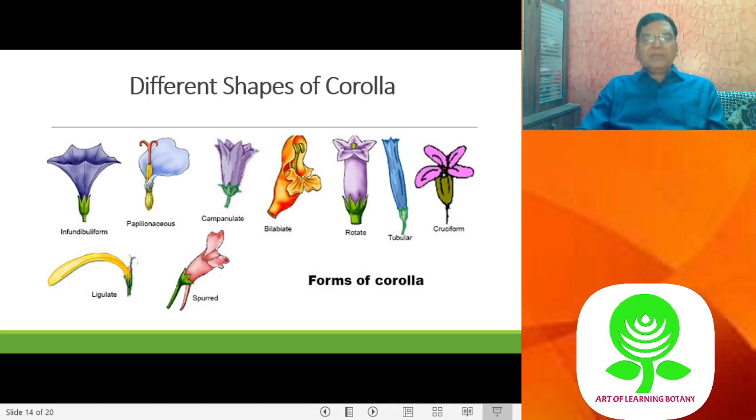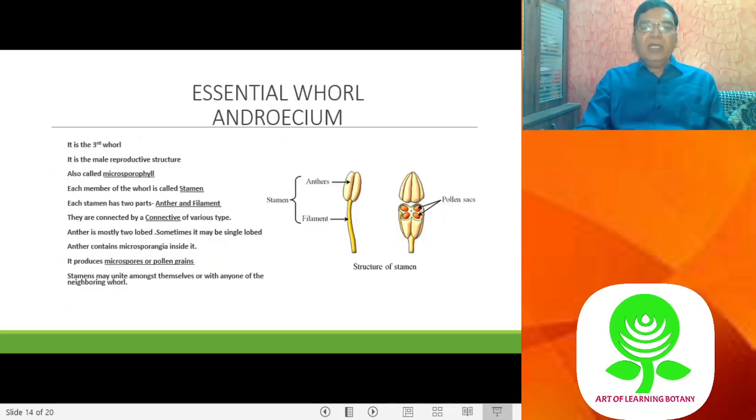So different types of corolla are found in flowering plants, particularly in the dicots. And also monocots, you can very well see the orchids, the very beautiful corolla.